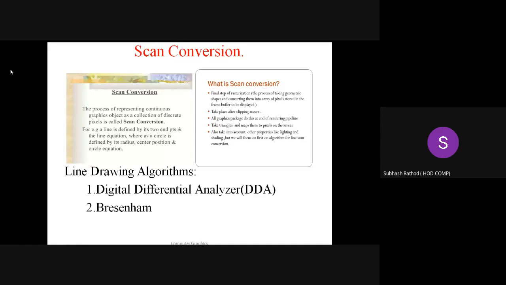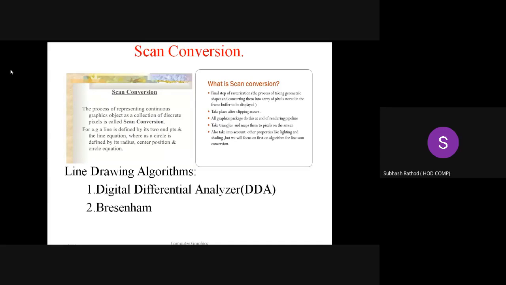All this will be taken into consideration in the scan conversion process. If the triangle is black and white, the intensity value of the pixels will be less. If the triangle is a color shape, then the pixel values will be different. According to the color, the intensity values or pixel values will change. The pixel values of a black and white object will be different from those of a color image. But remember, in short, what is scan conversion? Somebody asked you.